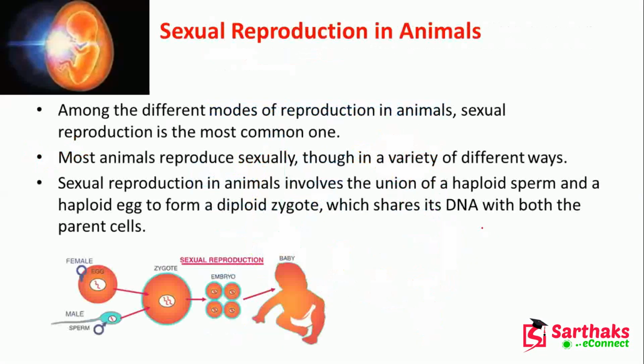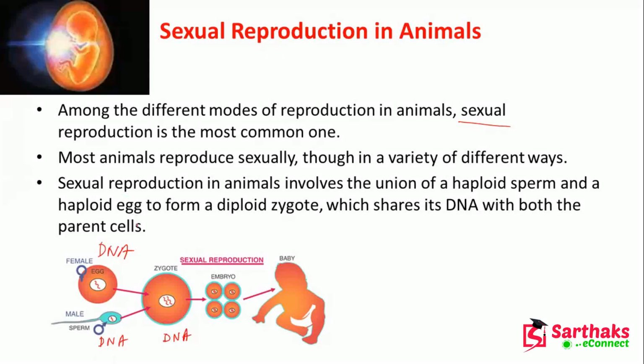Okay, now the sexual reproduction in animals. Now different modes of reproduction in animals are there. Mostly sexual reproduction happens in animals. Most animals reproduce sexually, but there are different varieties also here. Sexual reproduction in animals involves the union of haploid sperm and haploid egg to form the diploid zygote, which shares the DNA of both the parents.